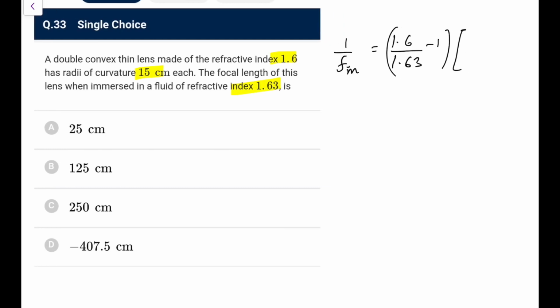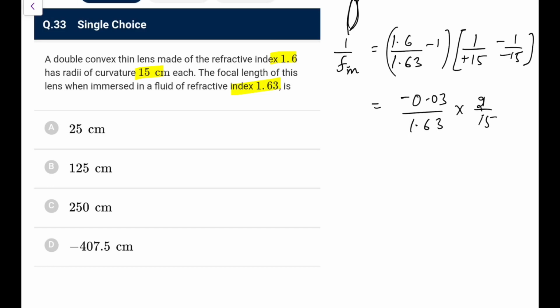Both radii are 15, so 1 upon plus 15, because it is double convex, minus 1 upon minus 15. So what you have, minus 0.03 upon 1.63, and it comes out as 2/15. So f in this medium is 1.63 into 15 upon 0.06 with negative sign.